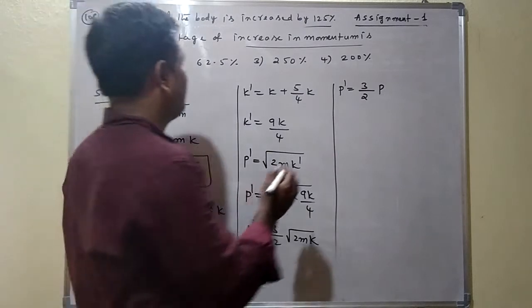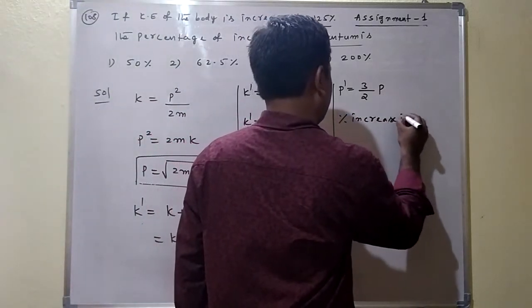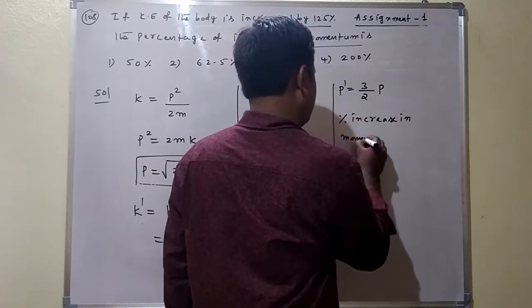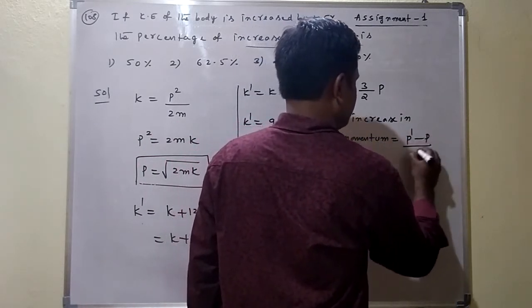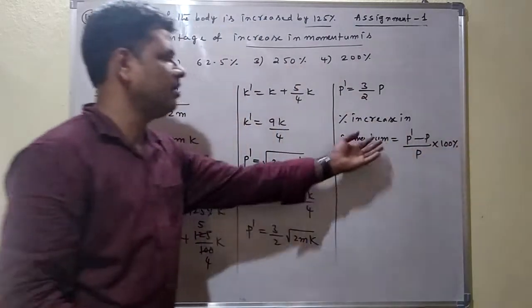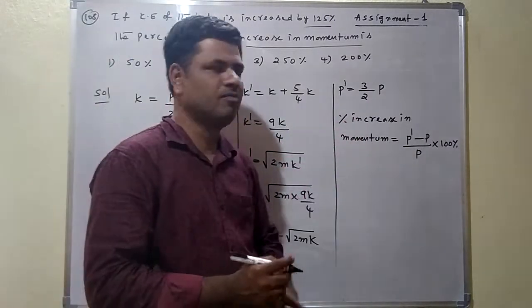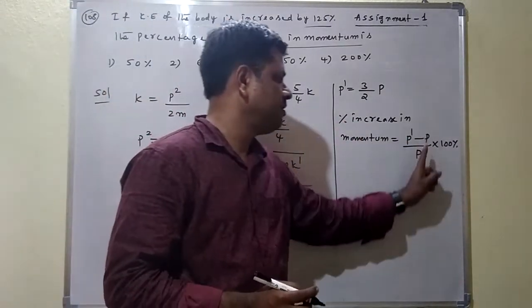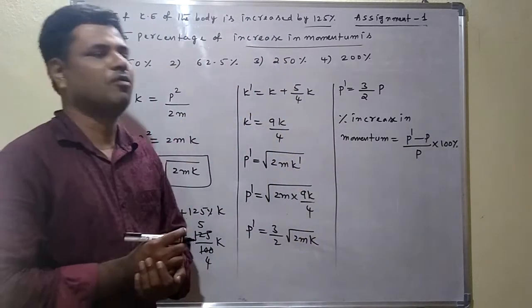What is asked here? Percentage of increase in momentum. The formula is final momentum minus initial momentum by initial momentum into 100%. By making this calculation, we can get the percentage of increase in momentum. P dash minus P by P into 100% gives the percentage of increase in momentum.